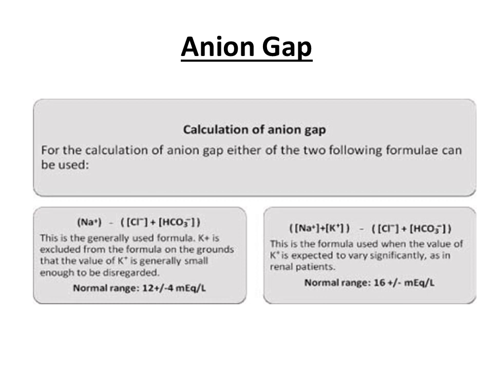Now metabolic acidosis on the basis of anion gap can be further categorized into normal anion gap acidosis and high anion gap acidosis. So what is meant by these two terms? As you can see, anion gap is the difference between sodium ion concentration and the concentration of these anions combined.